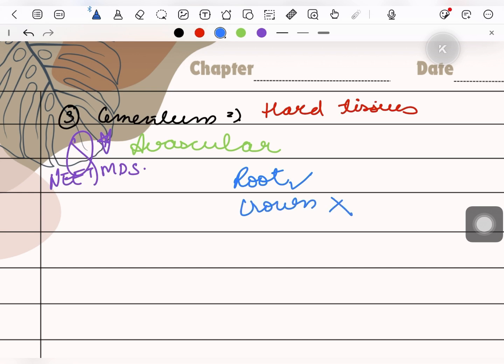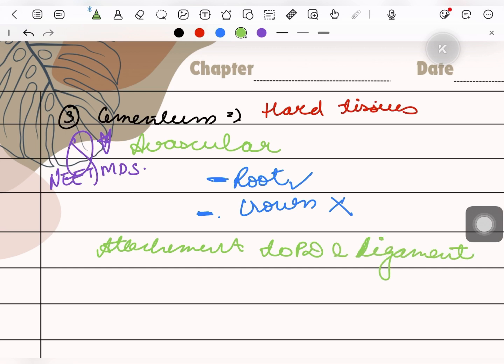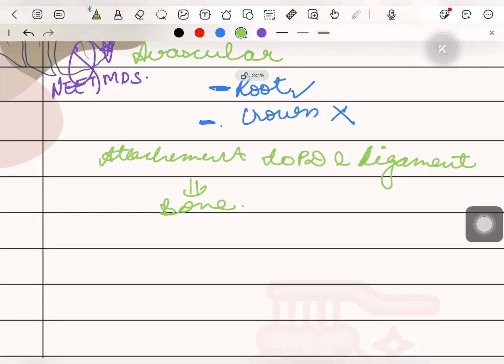Enamel is present in the crown and not in the root, but cementum is present in the root and not in the crown. It gives attachment to the periodontal ligament, which attaches it to the bone. And it develops from the dental sac.